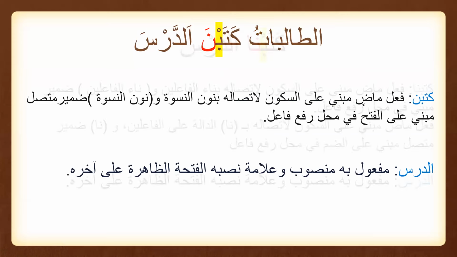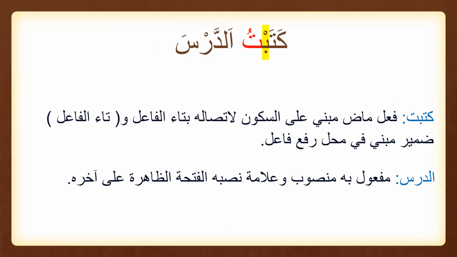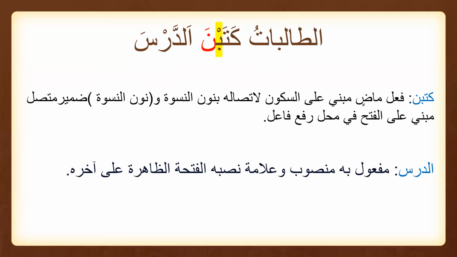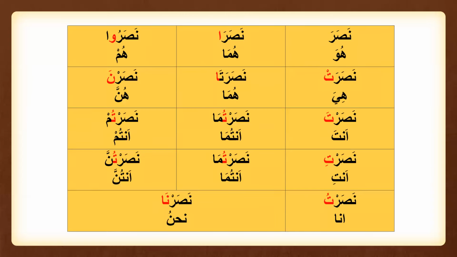All right, so Alhamdulillah, these are the three conditions of having mabni al sukoon i'rab. كتبت الدرس، كتبنا الدرس، and كتبنا الدرس. الطالبات كتبنا الدرس. Alhamdulillah. So this is the chart again for Fa'il Madi, and we know that these are all the sigas here.